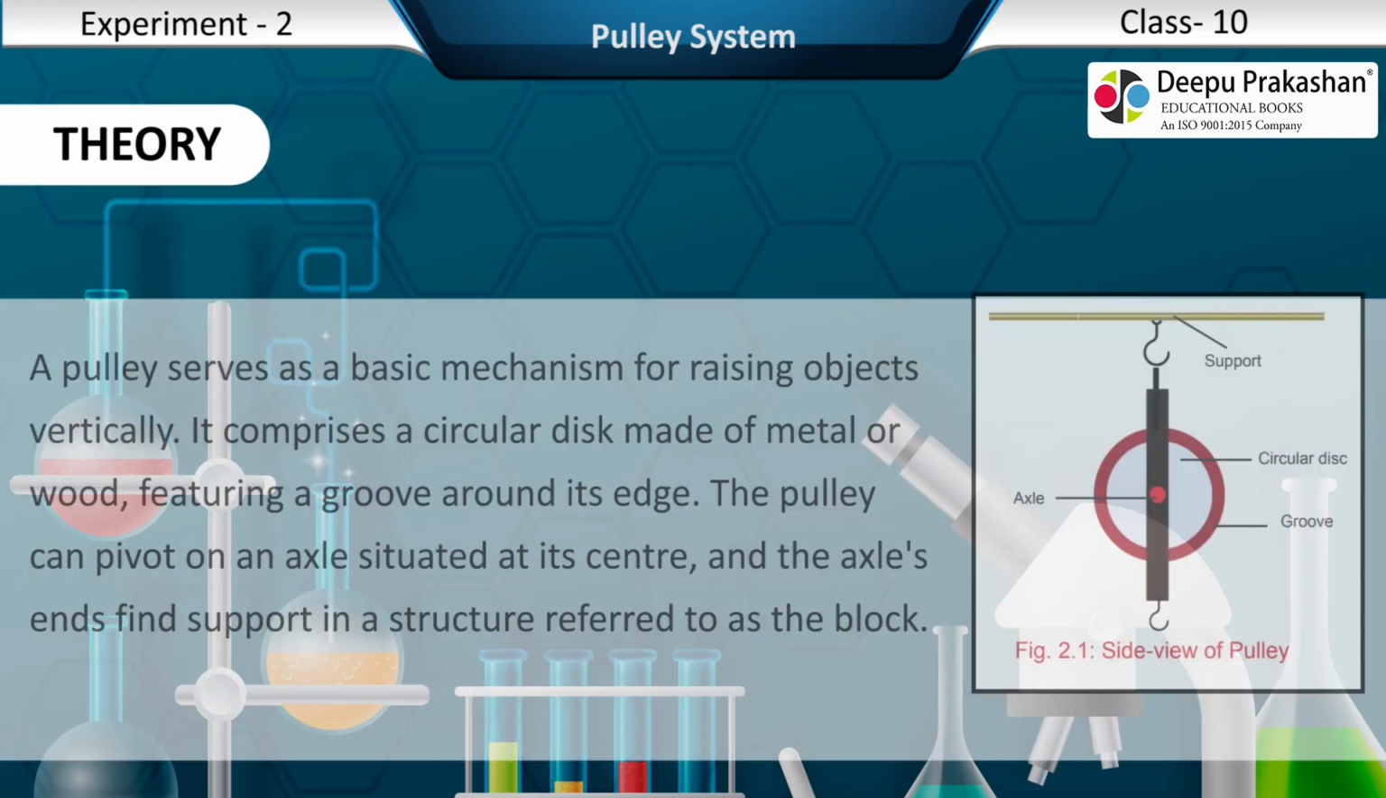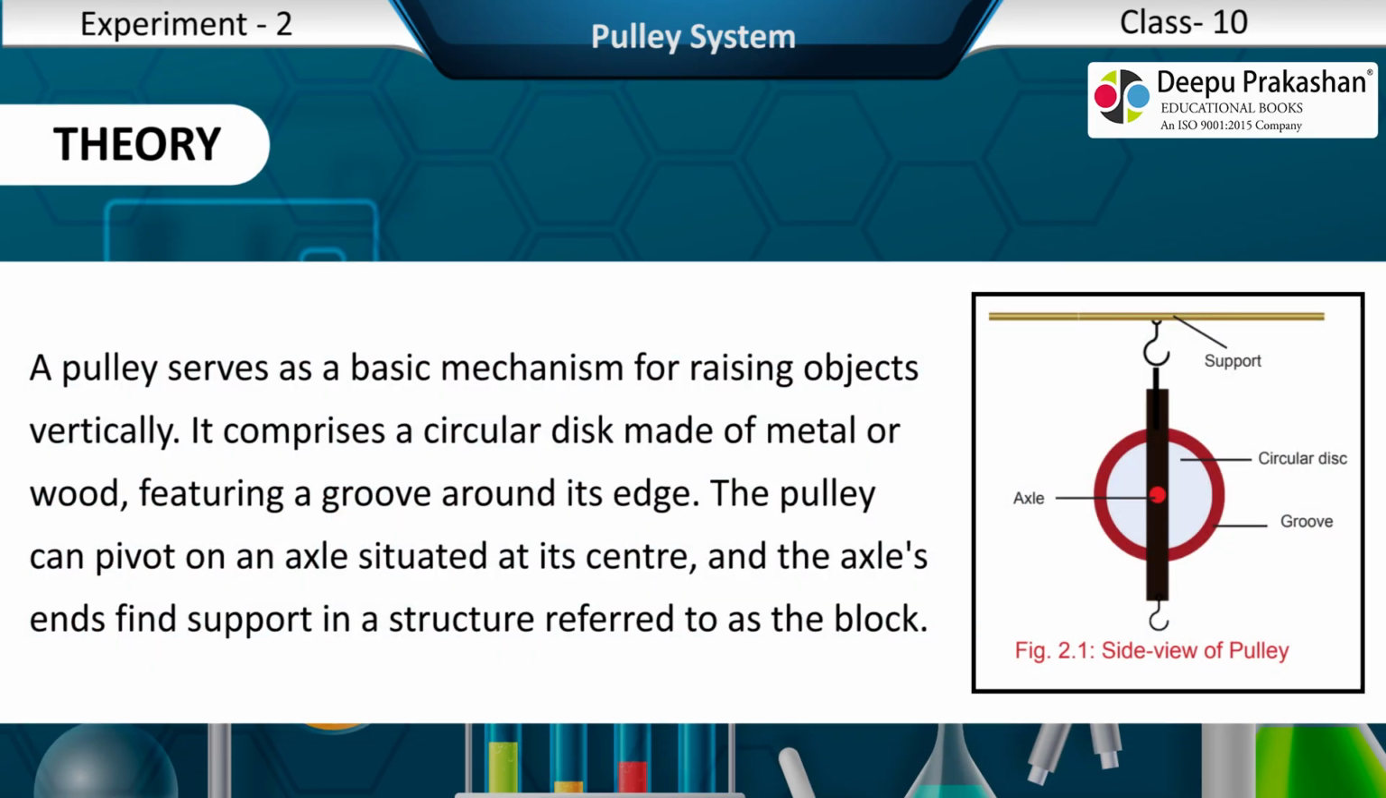Theory. A pulley serves as a basic mechanism for raising objects vertically. It comprises a circular disc made of metal or wood, featuring a groove around its edge. The pulley can pivot on an axle situated at its center, and the axle's ends find support in a structure referred to as the block.